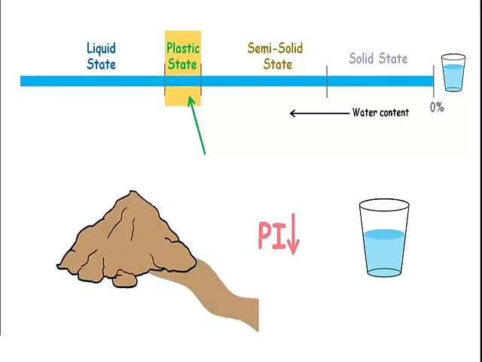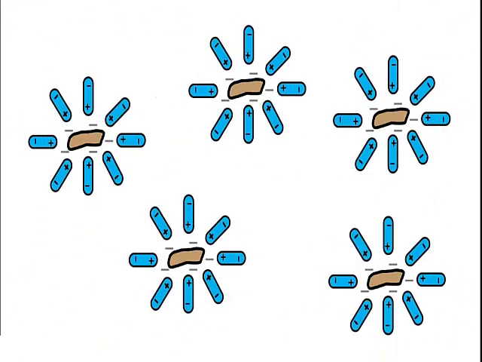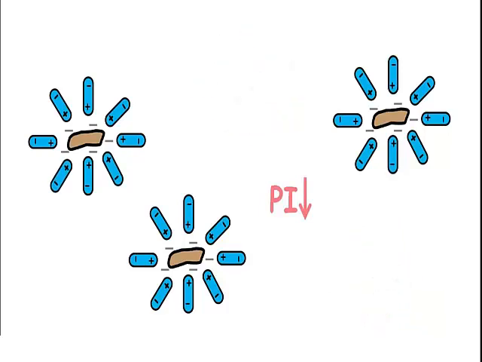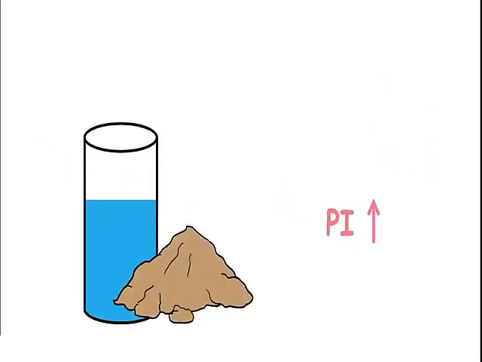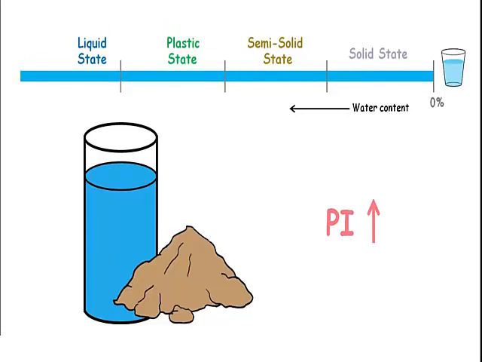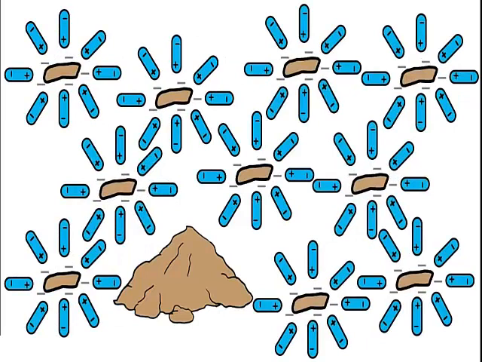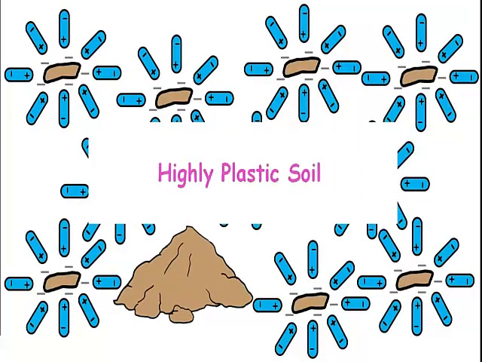limit and starts flowing. We know water molecules are held by clay particles. So, low PI value or small water content range displays that soil contains fewer clay particles. Hence, they capture less water to make the soil plastic. While high PI value indicates soil can hold a large amount of water and still manage to stay in plastic state. It can hold more water because it contains a large amount of clays, hence highly plastic soil.